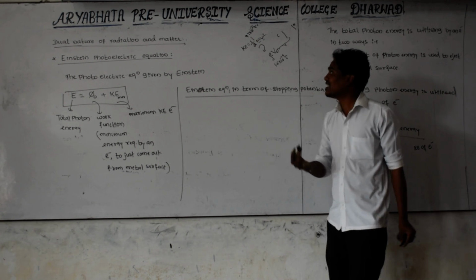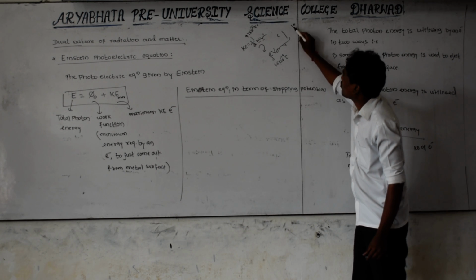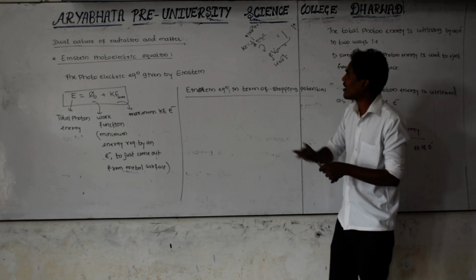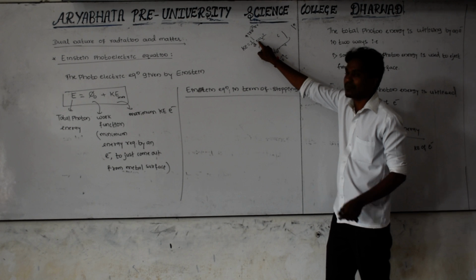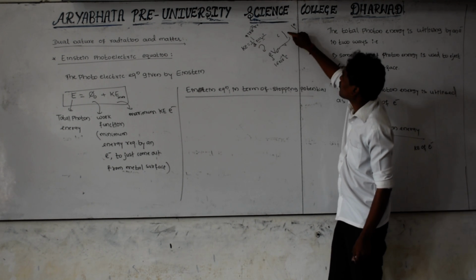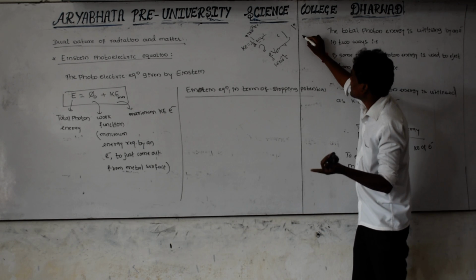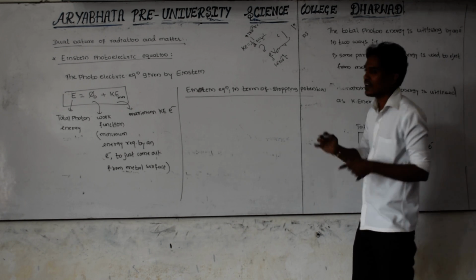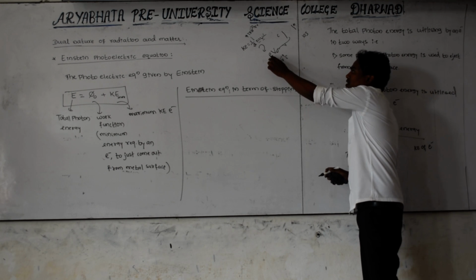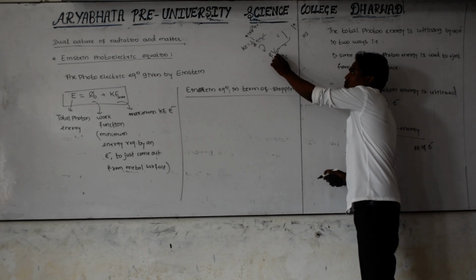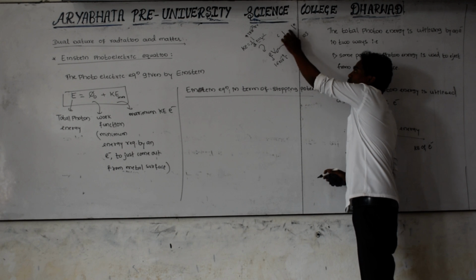And this is the speed of the electron from cathode to anode. Substitute the value 1 by 2, the mass of the electron and the speed of the electron from cathode to anode. Substitute and take the value. Imagine that value is 10 joule, and after that you have to find eV naught, that is the potential difference between those two plates.